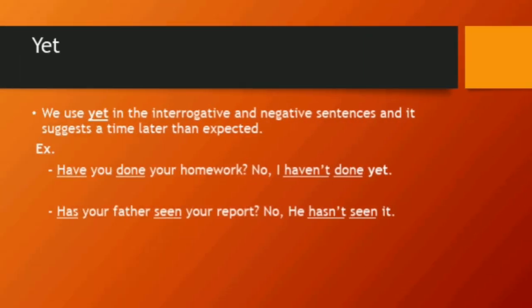Now I am going to talk about the use of yet. When do we use yet? We use yet in interrogative and negative sentences, and it suggests a time later than expected. We have two different examples. Number one, have you done your homework? No, I haven't done it yet. Number two, has your father seen your report? No, he hasn't seen it yet. Remember, all the time we are going to use yet at the end of the sentence.